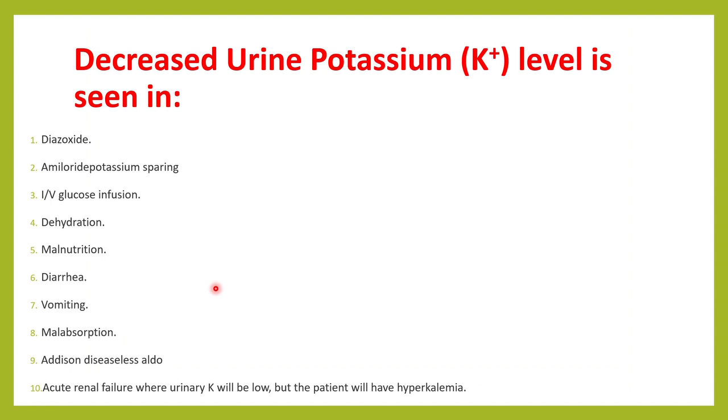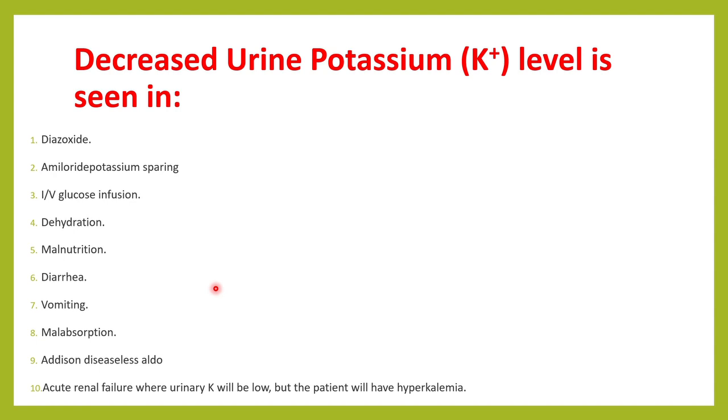Now, what are the causes of decreased potassium in the urine? Decreased urinary potassium can happen in case of certain drugs, when we give IV glucose infusion, when there is dehydration, or when there is malnutrition. When there is malnutrition, there is no adequate intake of potassium itself, so the potassium level may be low. Diarrhea, in diarrhea what happens? There may not be absorption itself, so whatever is there may not be absorbed into the system, and that might cause less potassium in the urine.